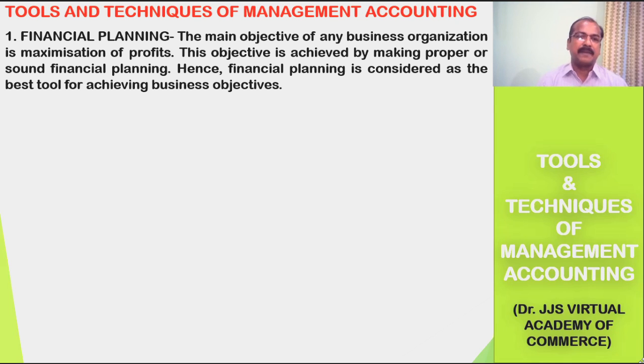Number 1, financial planning. What is the meaning of financial planning? It is a process of determining the future requirements of capital after taking stock of the available resources. The main objective of any business organization is maximization of profits. This objective is achieved by making proper or sound financial planning. Management accounting makes use of the financial planning technique and its outcome for preparing valuable reports which will aid the management of a business organization in effective decision making. Therefore, financial planning is the best tool for achieving the business objective of maximization of profit.